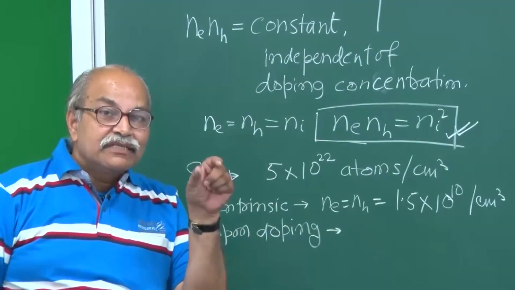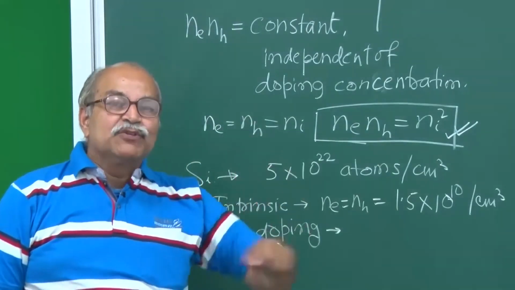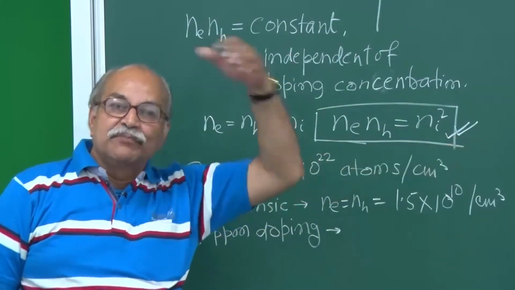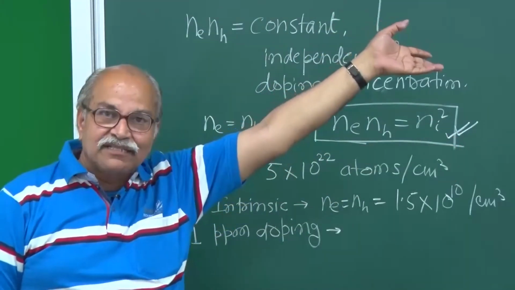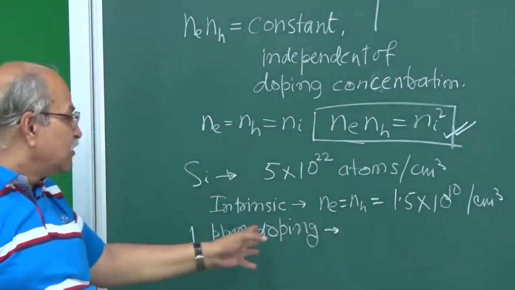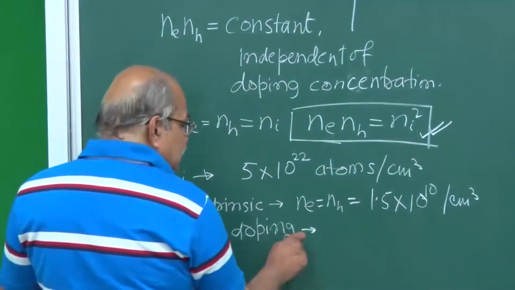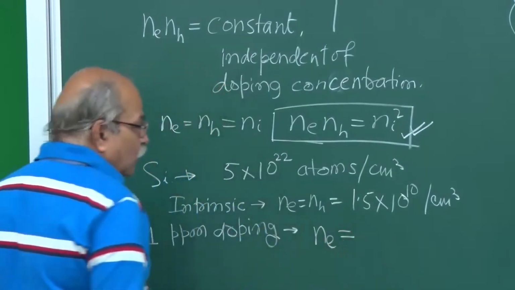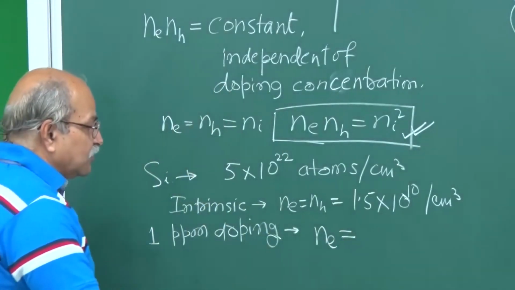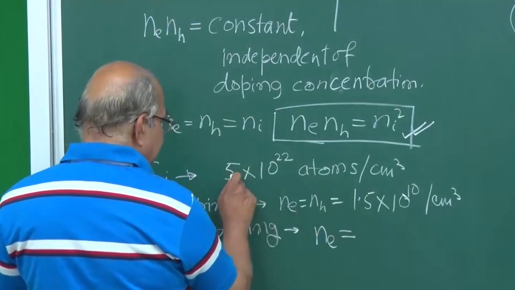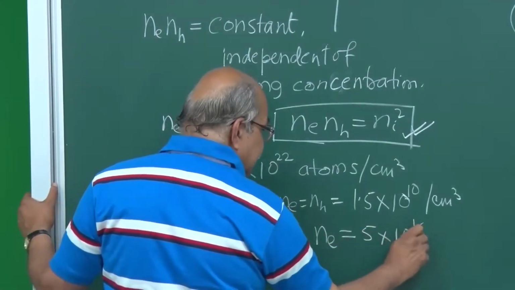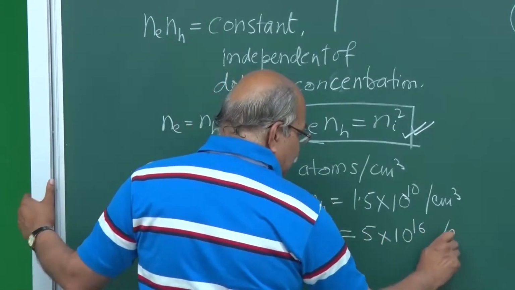And each dopant atom gives you one extra electron in the impurity level and then in conduction level. So this number of extra electrons that you have put in is 1 per 10 to the power 6, and so that will be 5 into 10 to the power 16 per centimeter cube.